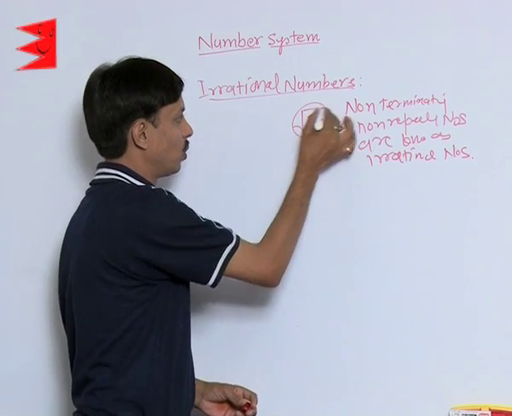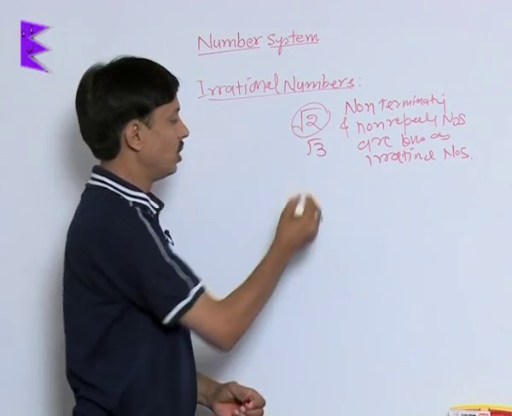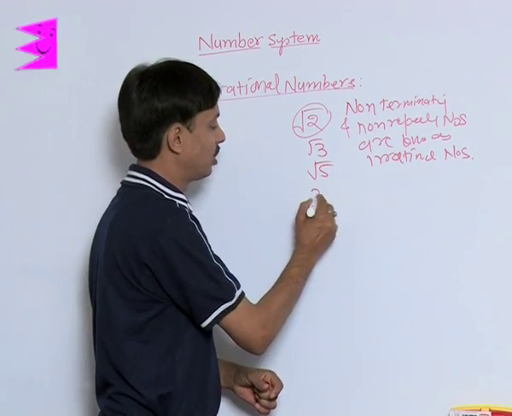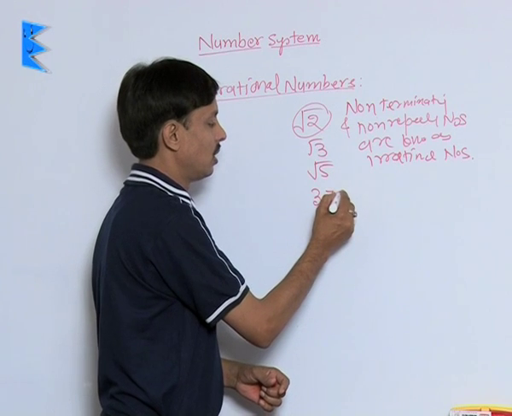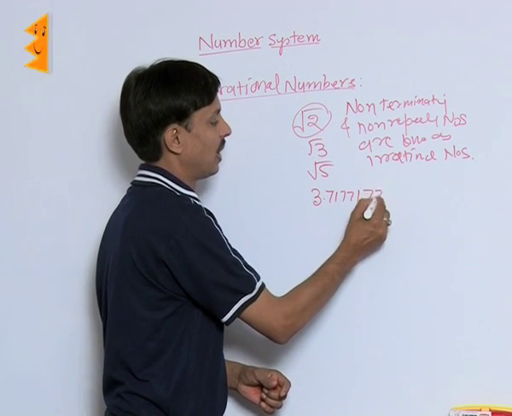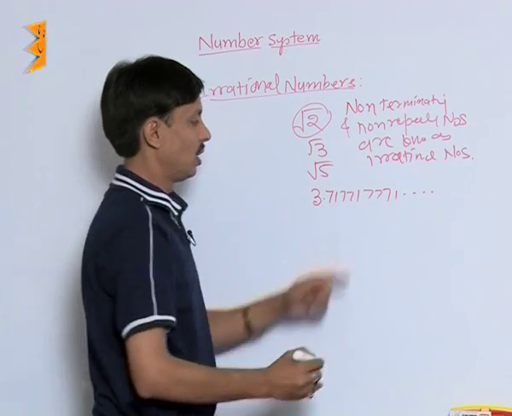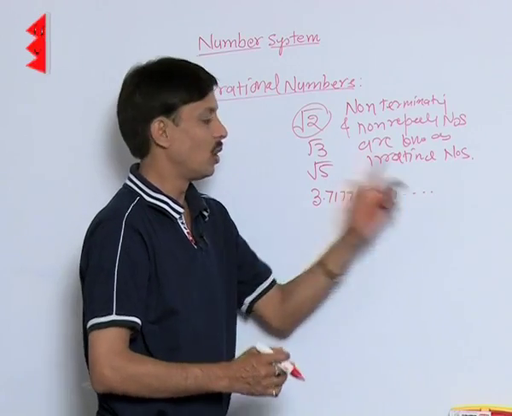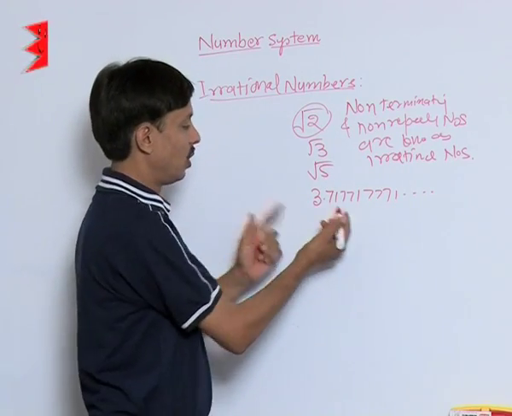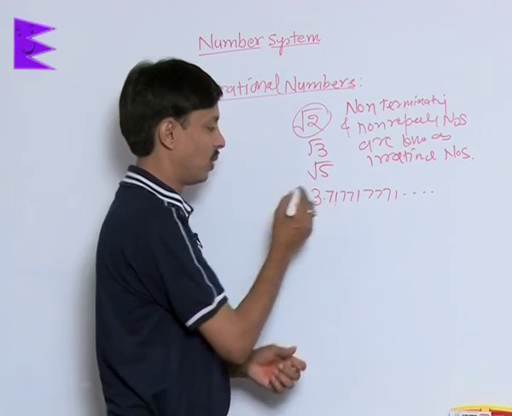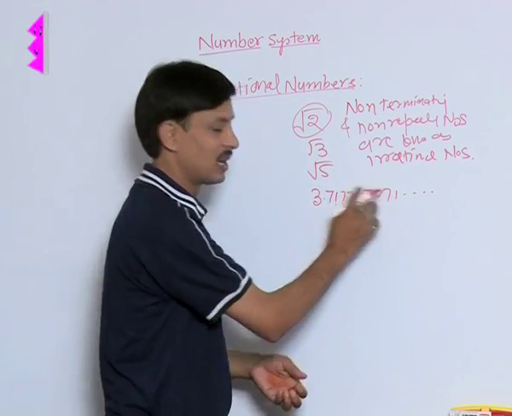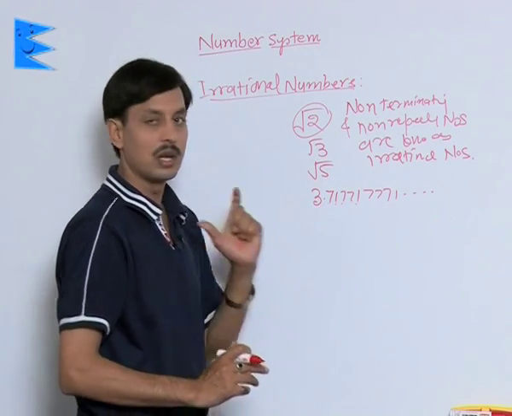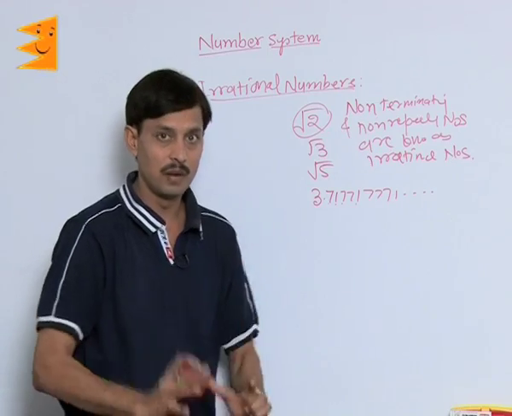So you can say square root of 2, square root of 3, square root of 5. And if I write 3.71771 dot, the dot indicates the possibility of non-termination, and neither is it repeating, because 7, then 1, then 771, then 771. So such numbers are also considered in the group of irrational numbers.